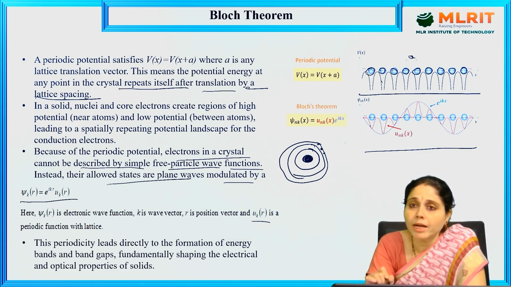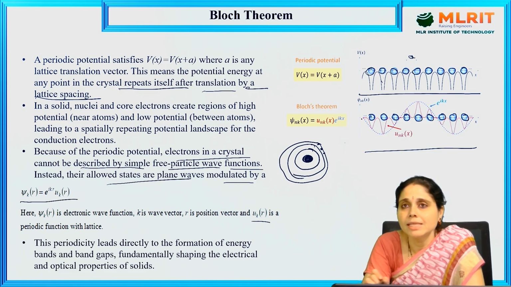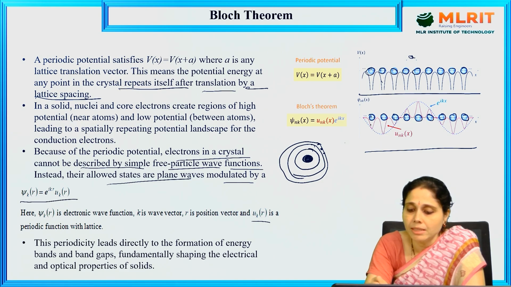See the second diagram over here. What does this second diagram tell? These are the atoms situated on particular lattice planes, right? So these atoms 1, 2, 3, there are 8 atoms, right? These 8 atoms are placed in a particular crystal lattice where we can find u n k of x e power i k x like this. x is the position.